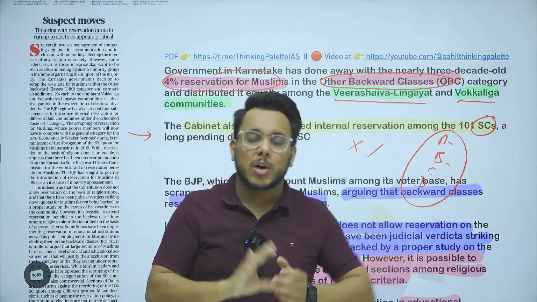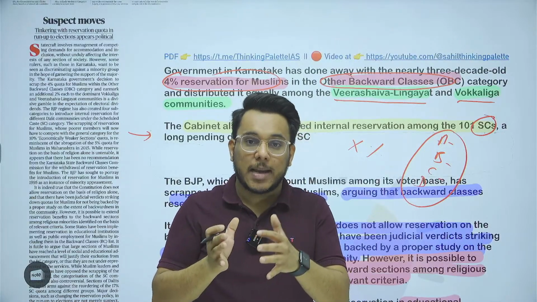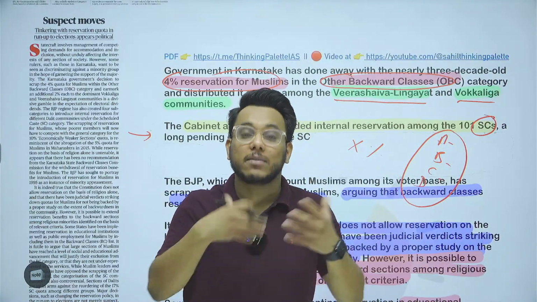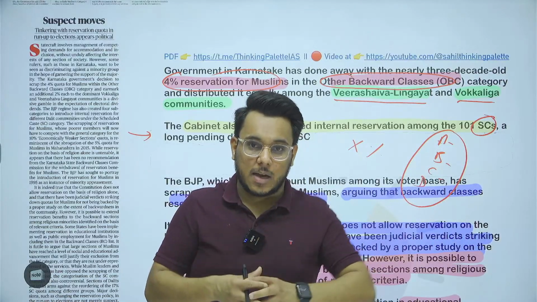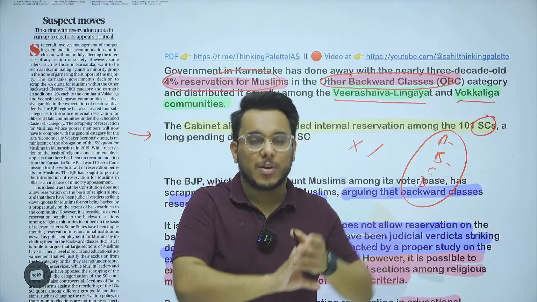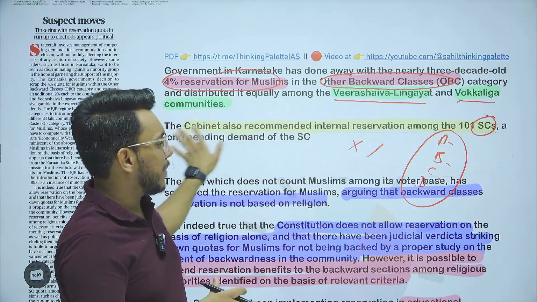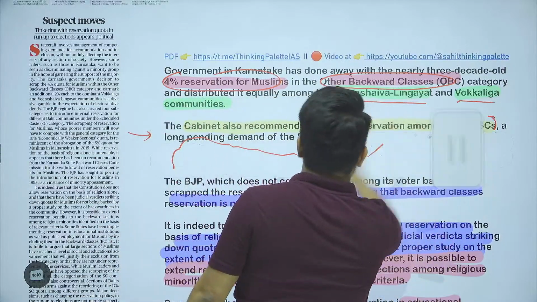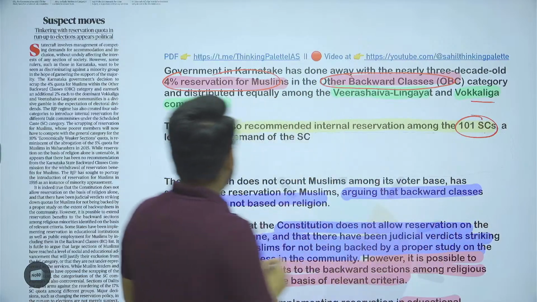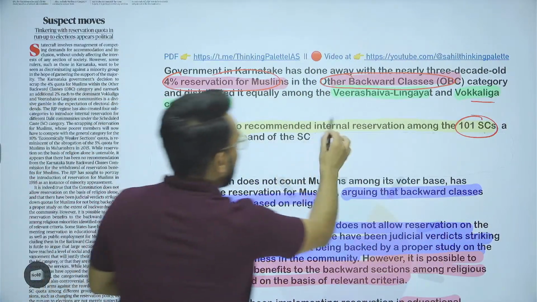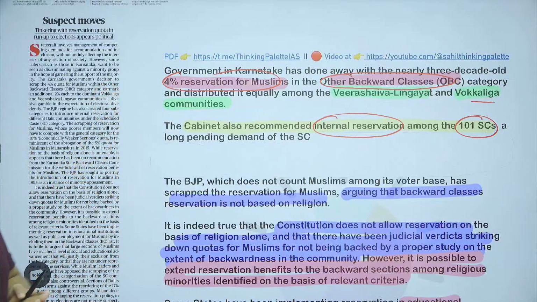For example, when we talk about the Scheduled Tribes, often it has been said that within the Scheduled Tribes, the Minas in Rajasthan have become very advanced and very modern. They take the maximum benefit. Within the OBCs also, there are certain communities which are saying that they have taken the maximum benefit. So basically, within the 101 Scheduled Castes, there is also the internal reservation that has been described. So these are the two changes that have happened.